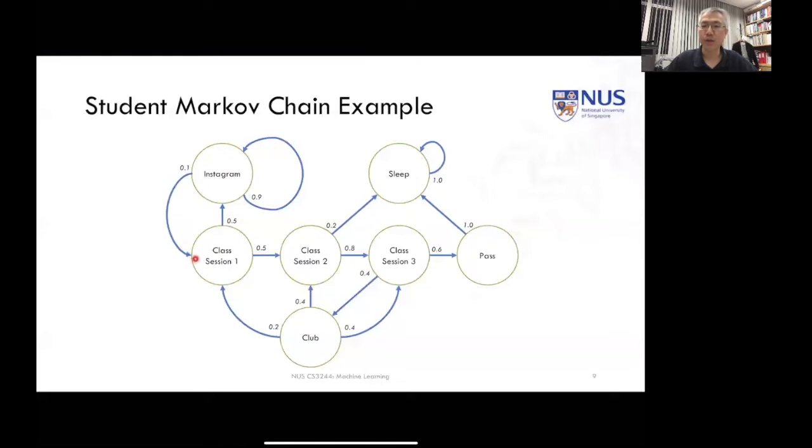Or instead, after we return to that, we could proceed into the afternoon session. During the afternoon session, let's say there's some probability that you fall asleep. So maybe you don't get to pass the rest of the course. But if you're earnest and you stay on target, you may get to the evening class. And the evening class is the last session.